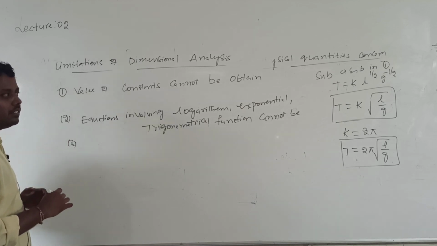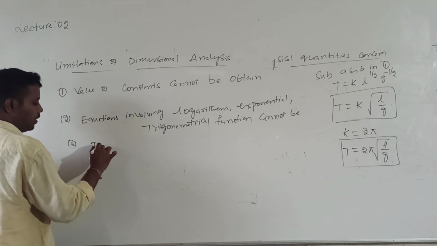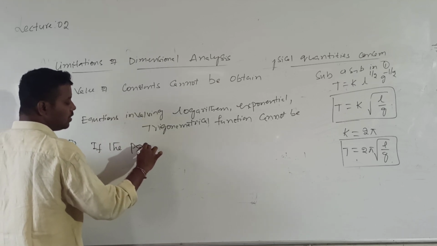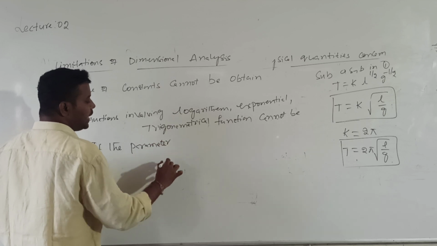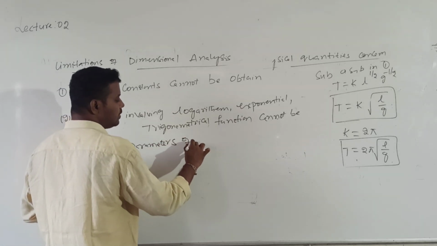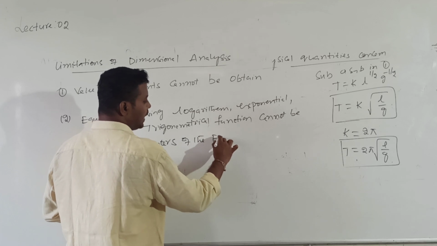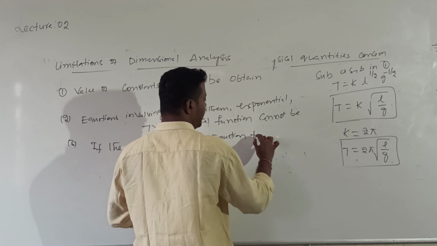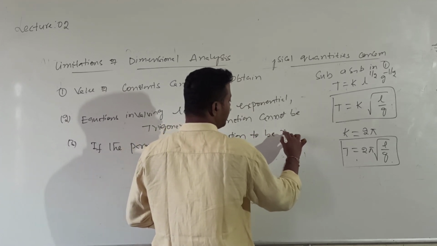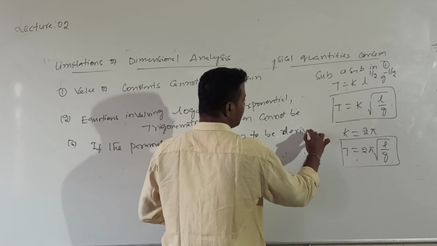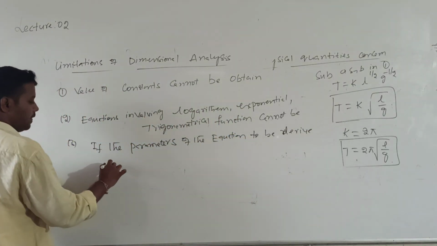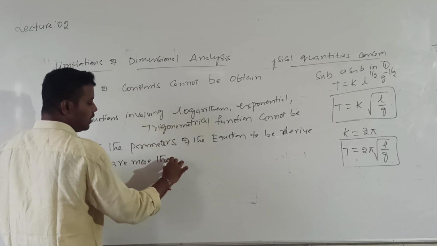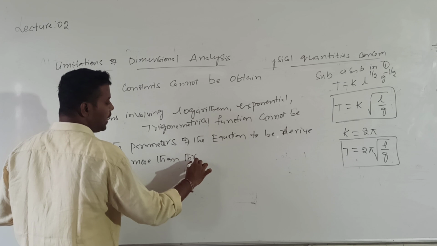And the third drawback is, if the parameters of the equation to be derived are more than 3, that equation cannot be derived.